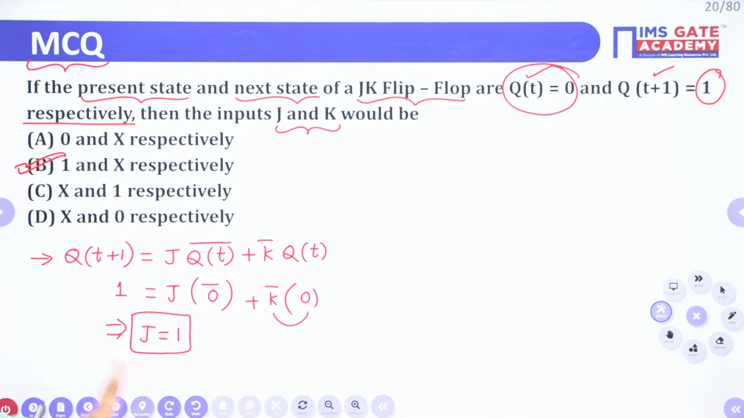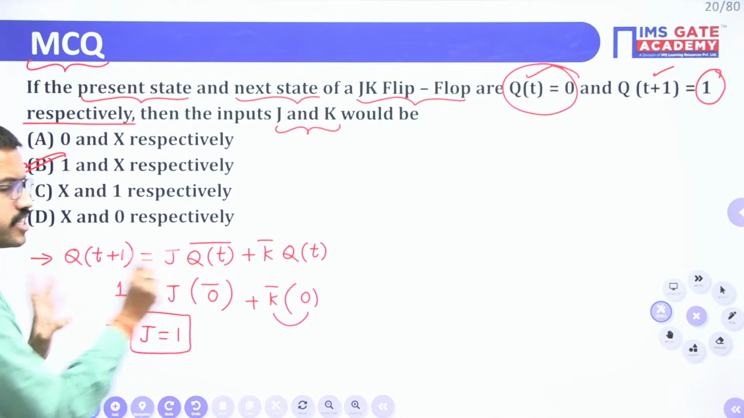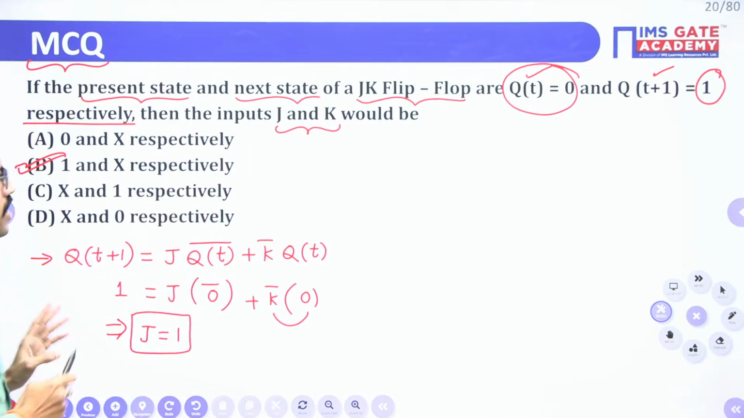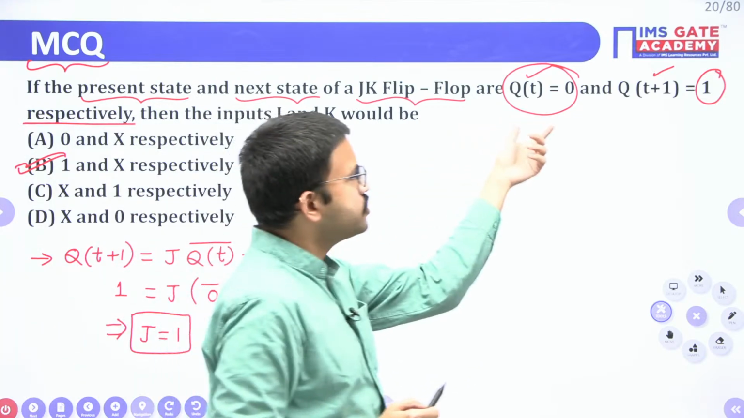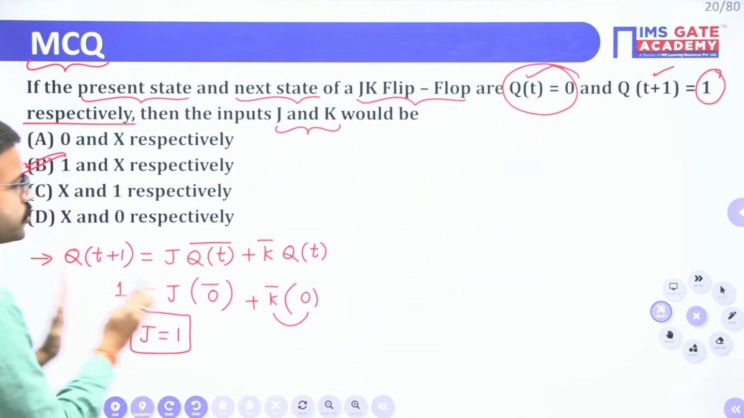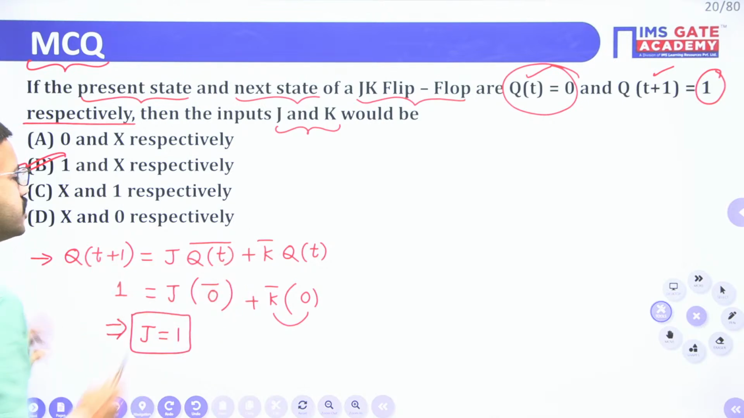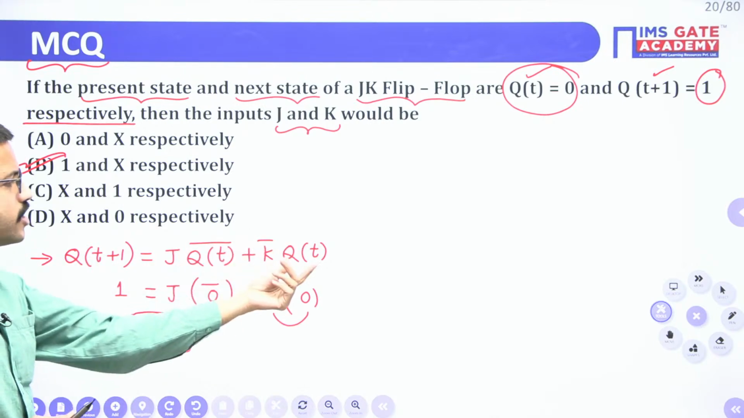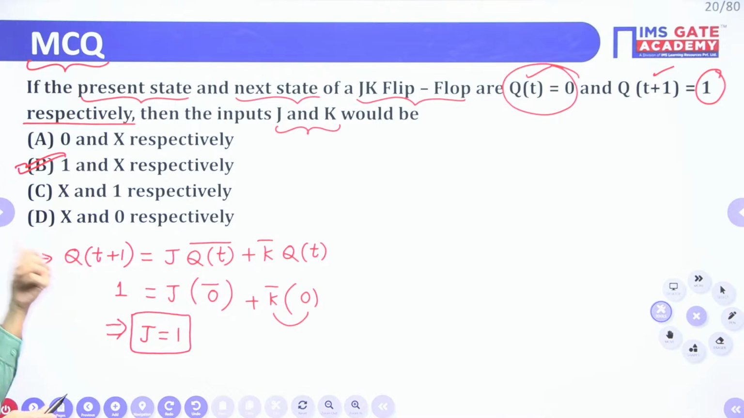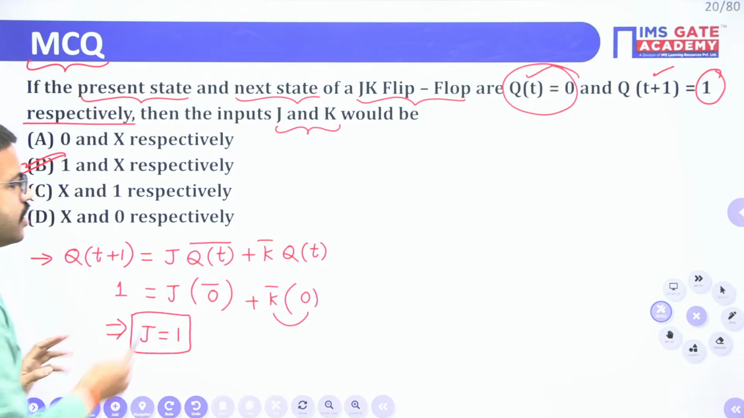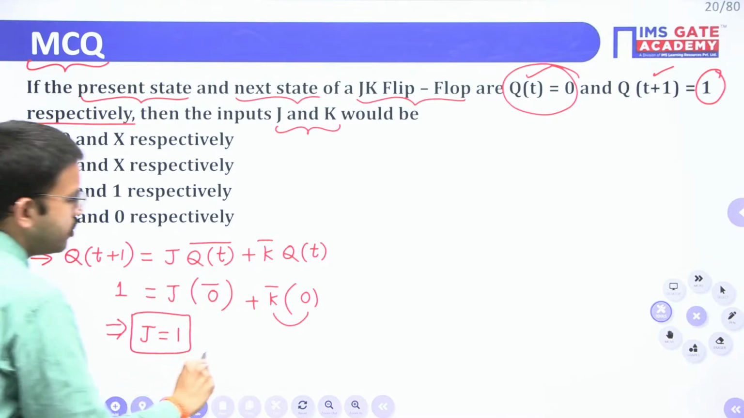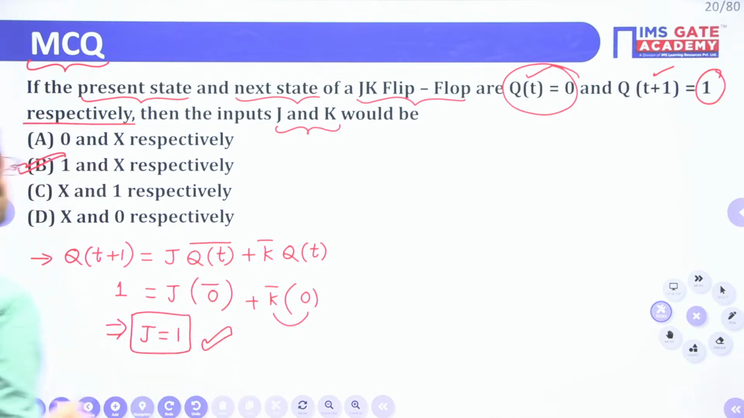Is it clear? What I have done, I have written the characteristic equation of the JK flip-flop. Since they have mentioned present state is 0 and next state is 1, just substitute. In the entire equation you have present state in normal form and complement form, and the next state. So substitute the values and we got J equal to 1. You have only one option, so straight away you can choose.